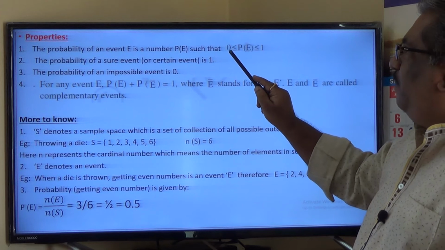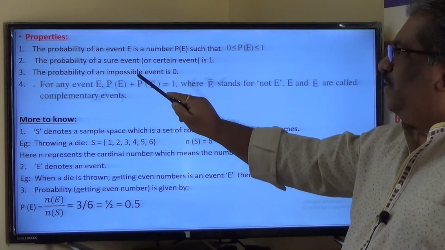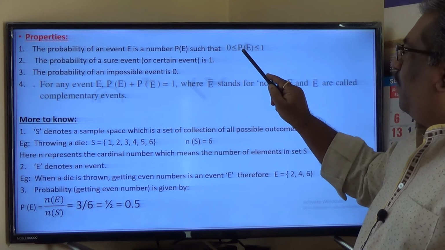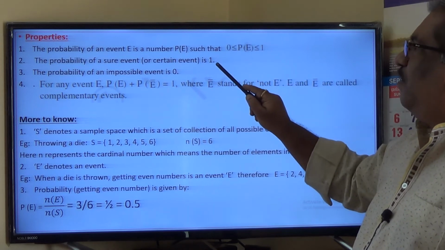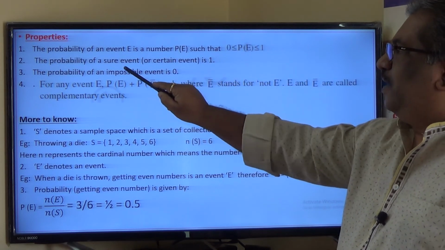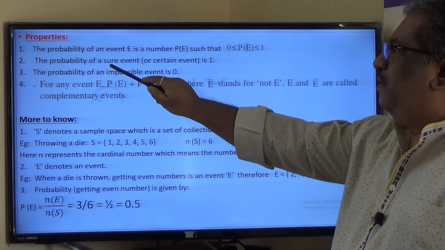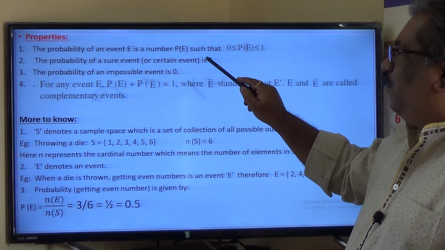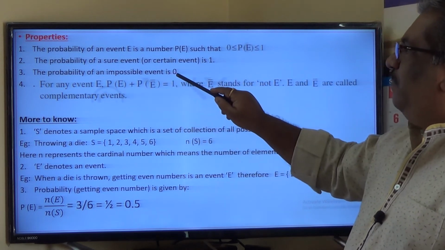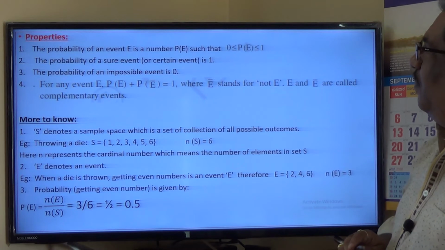If the probability of an event is 0, such an event is called an impossible event. If the probability of an event is 1, it is called the sure event, or the certain event. So the probability of a sure event is 1 and the probability of an impossible event is 0. I can give an example over here.